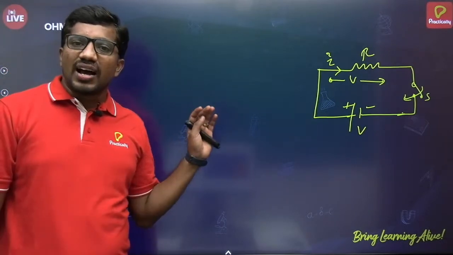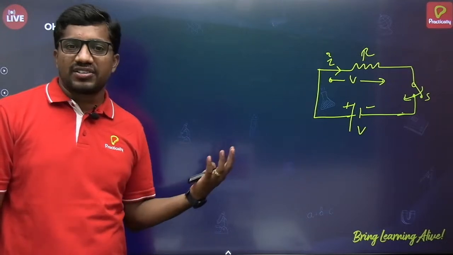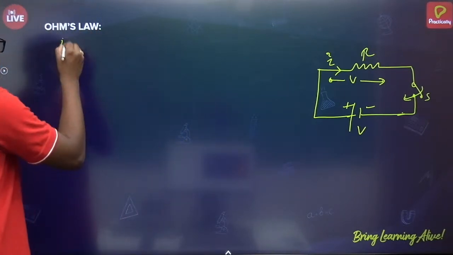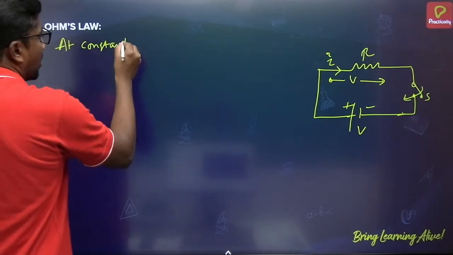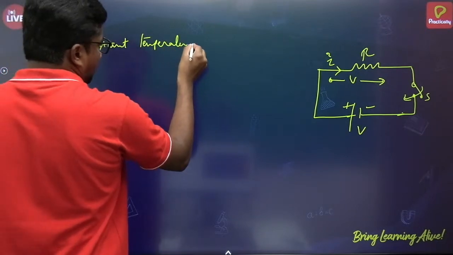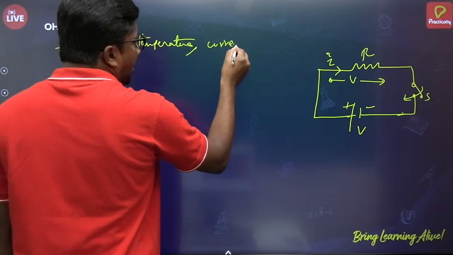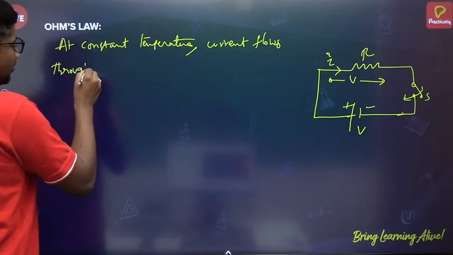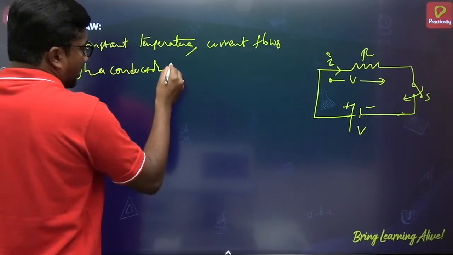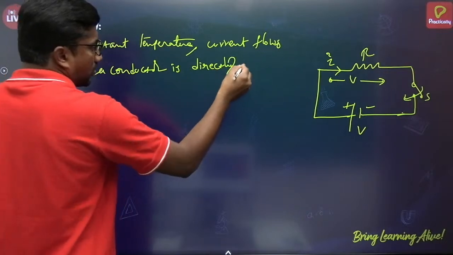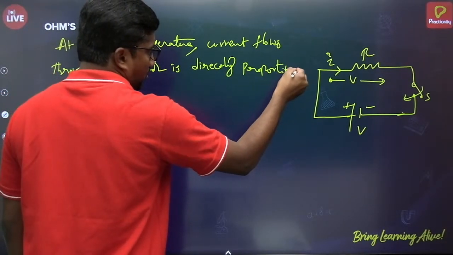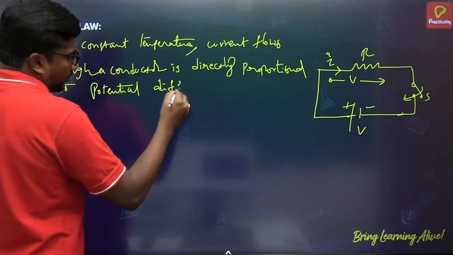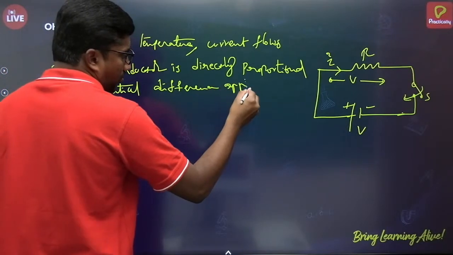When the physical conditions are unchanged, physical conditions like temperature, so you can say at constant temperature, very simply, the current that flows through a conductor is directly proportional to the potential difference applied across it.